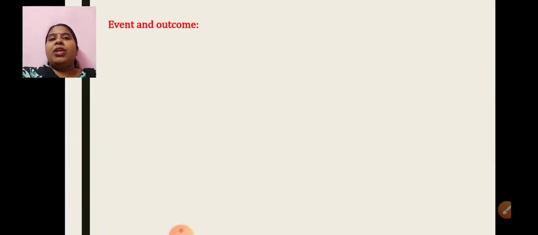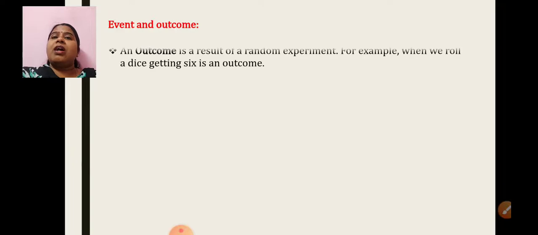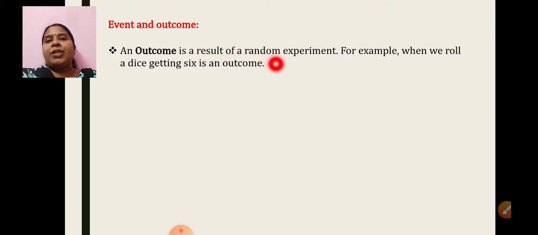then we have learned about event and outcome. Now what is an outcome? An outcome is a result of a random experiment. Random experiment means, suppose you are throwing a die or tossing a coin. All those are considered random experiments. So an outcome is a result of that random experiment. I have given you an example here. When we roll a die, getting 6 is an outcome. Okay, when you roll a die, getting 5 is an outcome, getting 2 is an outcome. So an outcome is nothing but the result of a random experiment.